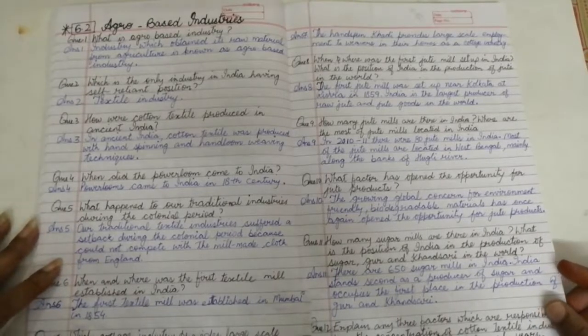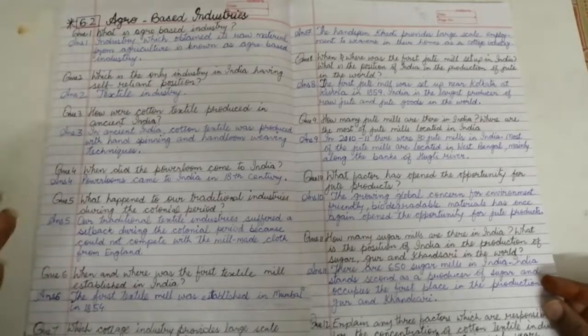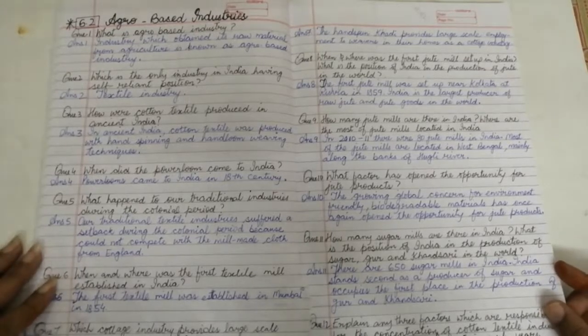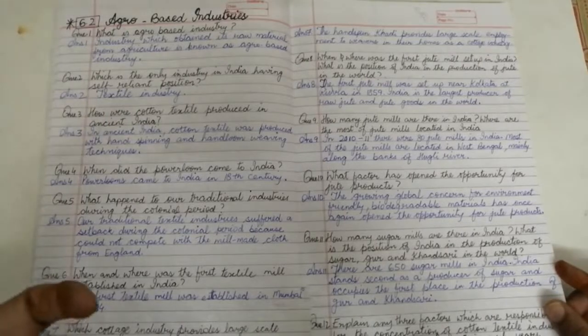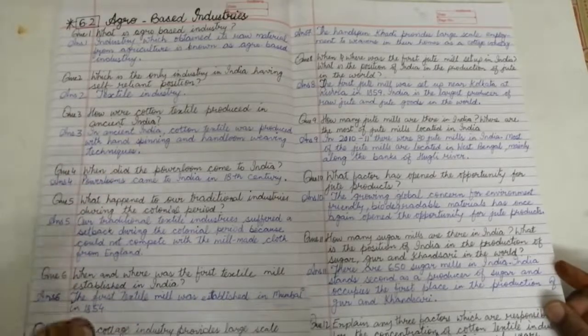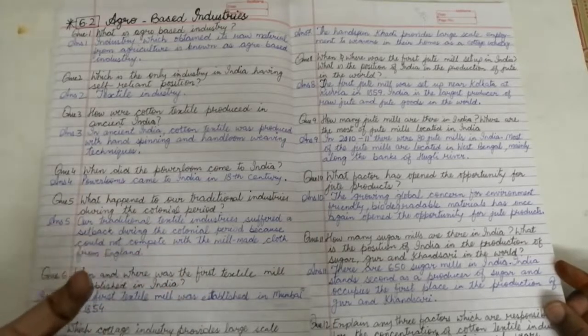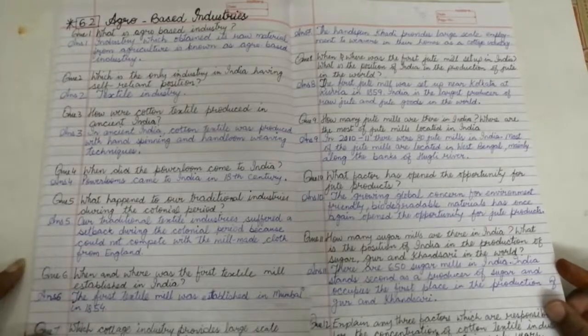So let's begin with question number 1. What are agro-based industries? First of all, we must know the definitions of agro-based and mineral-based manufacturing, the main concepts of this lesson. Industry which obtains its raw material from agriculture. It's quite clear from the name of the topic: agro comes from the word agriculture. So an industry which obtains its raw material from agriculture is known as agro-based industry.